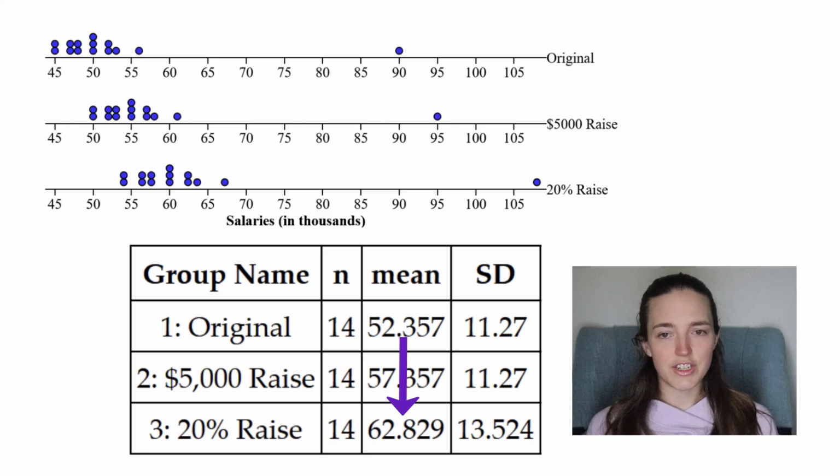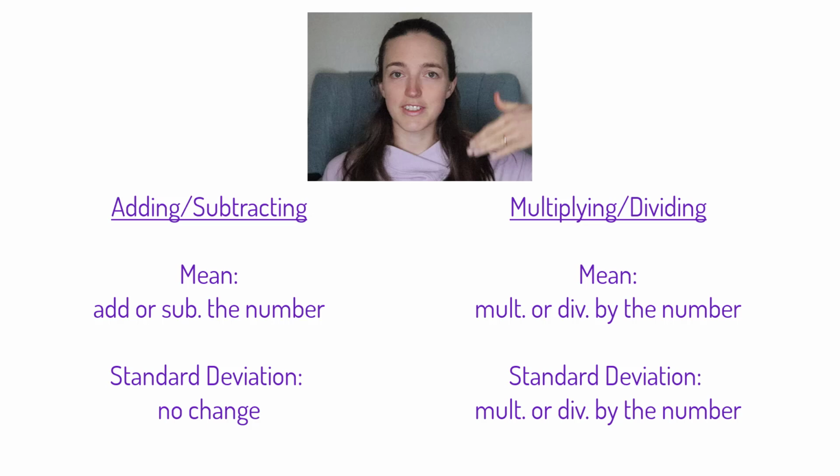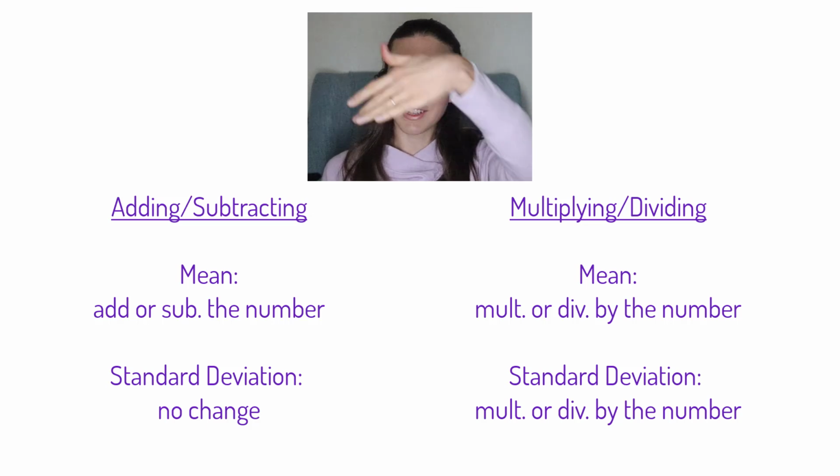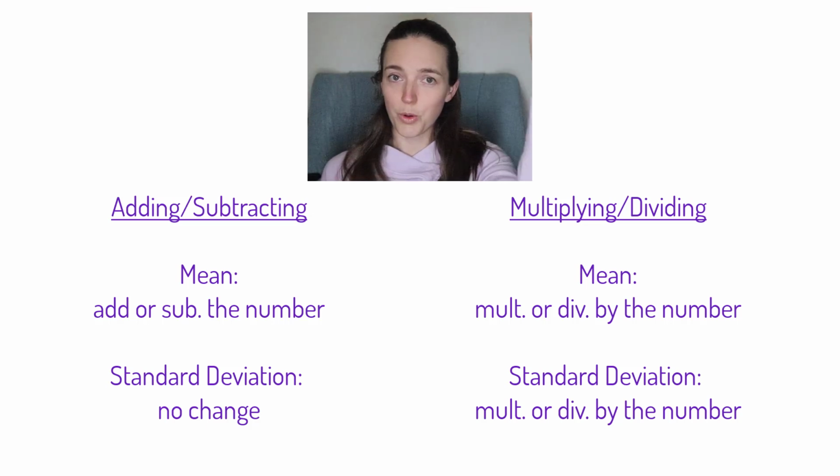And quick calculation, it looks like that happened to the standard deviation as well. 11.27 times 1.2, that's 13.524. So when we multiply an entire data set by a number, the mean gets multiplied by that number, and so does the standard deviation. The shape doesn't change. So just to summarize everything we just saw. It's mostly common sense. I wouldn't waste brain space memorizing this. I would just think through it logically.